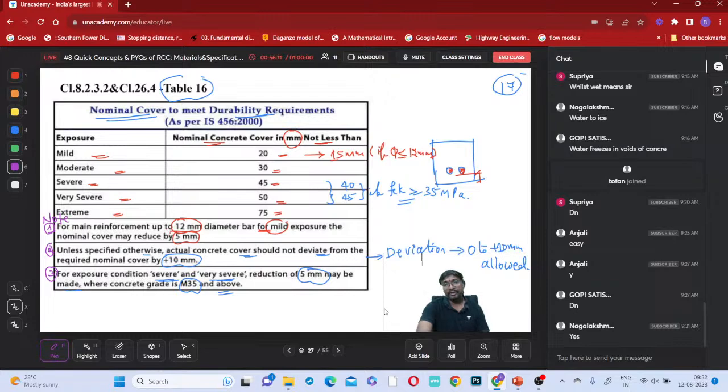Only on the concrete we'll do the questions on Monday. Tuesday, working stress method of design we'll do. Just 1 or 2 classes for working stress method, 2 classes for limit state method of design, and 1 or 2 classes for bond. Like that it will be over. Only the first chapter is taking a lot of time.